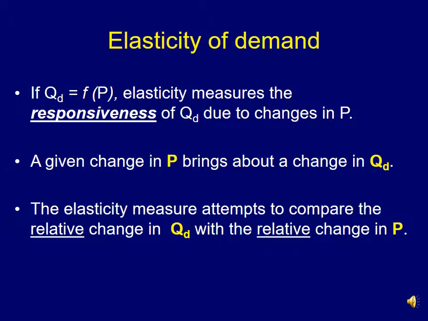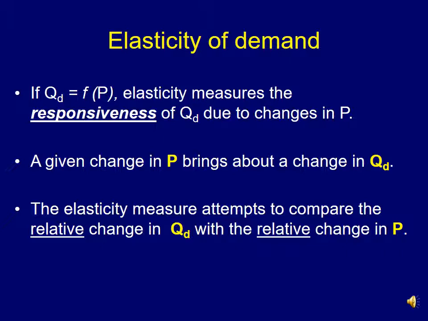In a mathematical formulation we can say that if QD equals F of P, that means quantity demanded is a function of price, elasticity measures the responsiveness or sensitivity of quantity demanded due to changes in its own price. So a given change in P or price brings about a change in QD, which we already know.